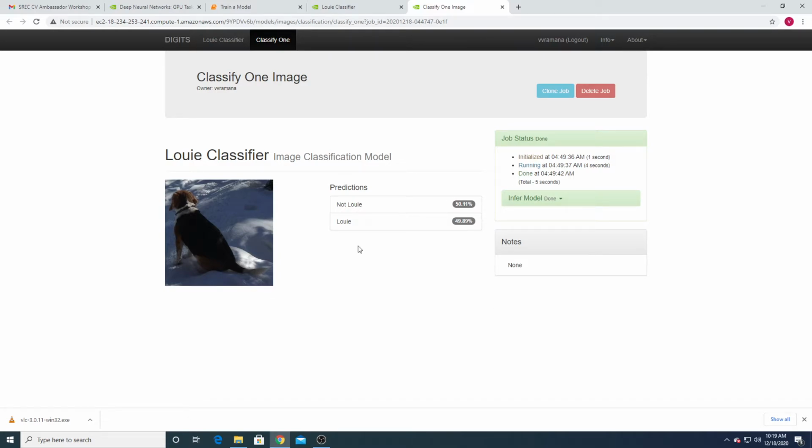Right. So what the accuracy is showing, Louis classifier, our model. It is showing that this image is not Louis 50% and Louis 40%. It is a 50-50. But as a human, if we think it is a Louis image, then we can say 100% accurate, yes, it's a Louis or not. But it is showing as a 50-50 accuracy. So to improve the accuracy, we will discuss what to do.